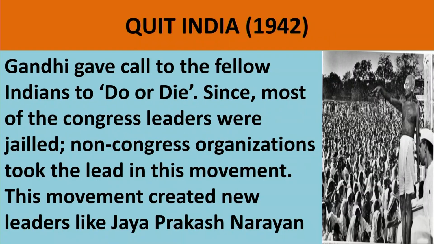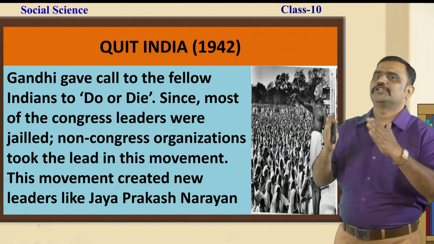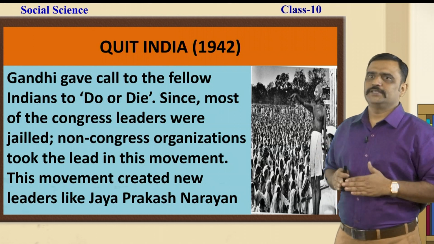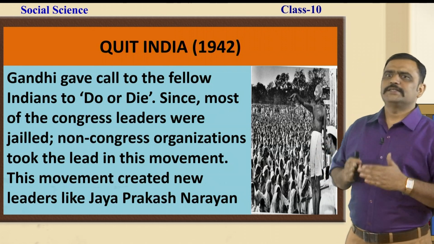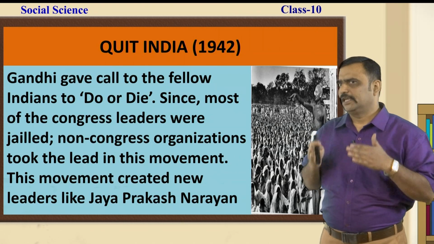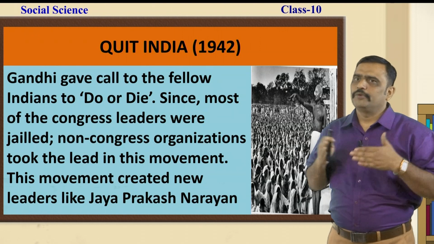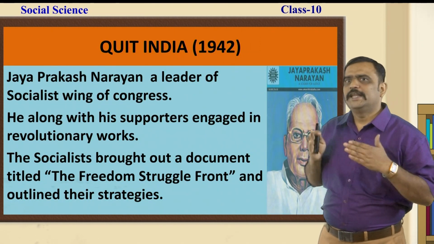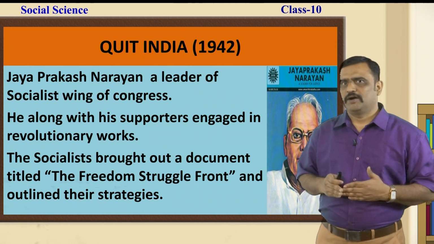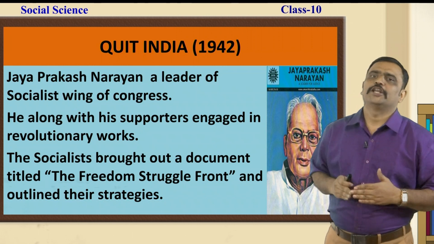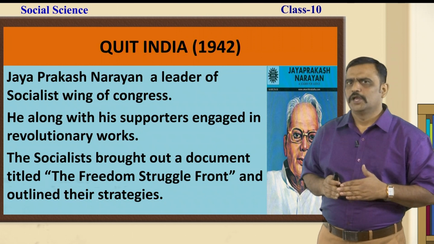This movement created new leaders like Jayaprakash Narayan, who believed in the concept of nationalism. Nationalism is nothing but having the principle of equality in everything for every fellow in the nation. Jayaprakash Narayan, a leader of the socialist wing of Congress, along with his supporters engaged in revolutionary works.